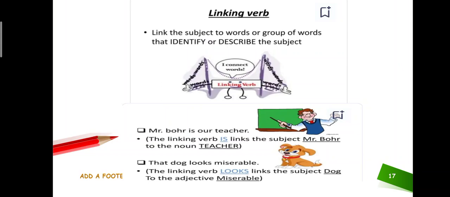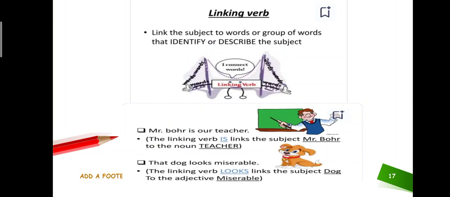Bohar is our teacher. Whenever we are connecting two types of things, two types of sentences, two types of words, Mr. Bohar and teacher, both are words, you have to connect them. Both are subjects. Mr. Bohar is the subject and teacher is the subject. You have to connect them. Whenever you are connecting subjects with each other, you can use linking verbs. Just like in this sentence, is is the linking verb.